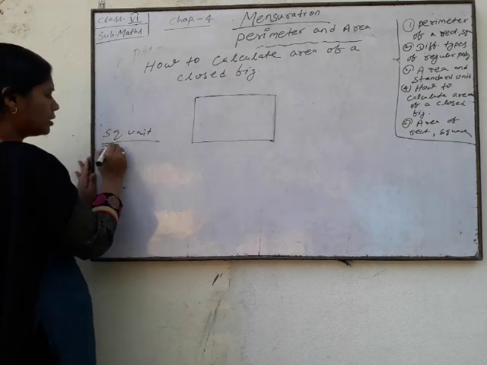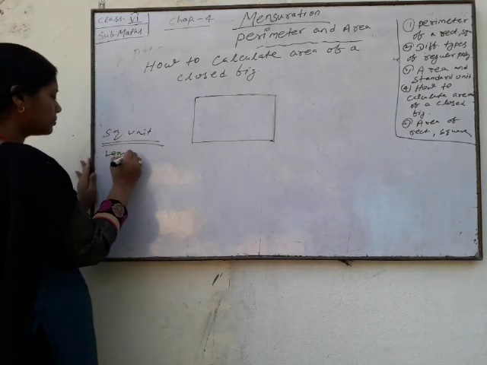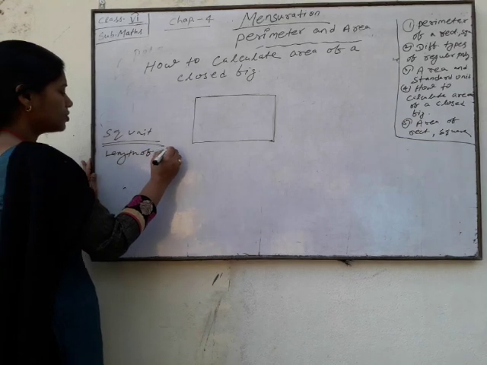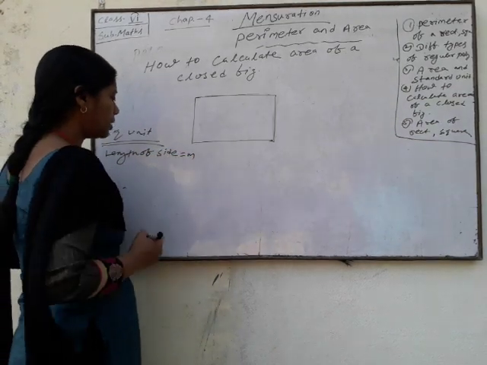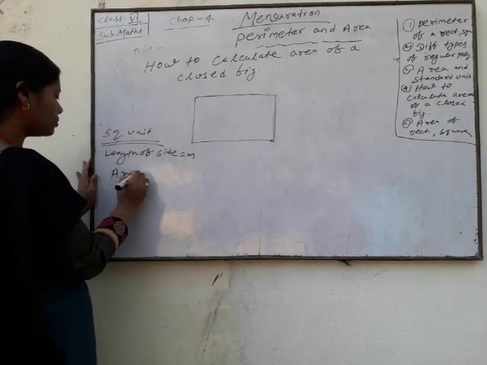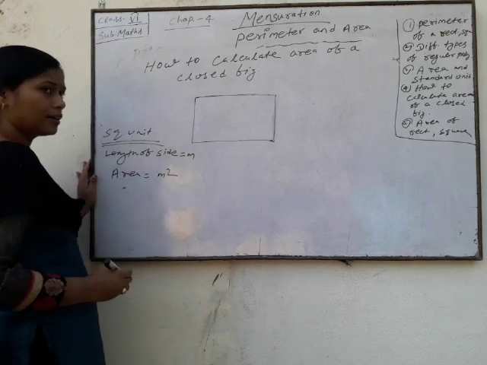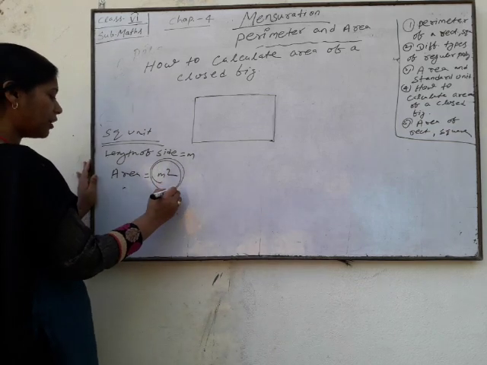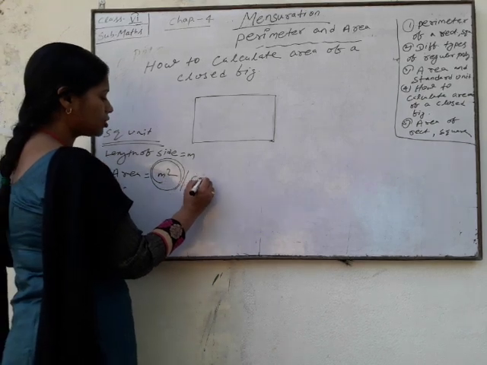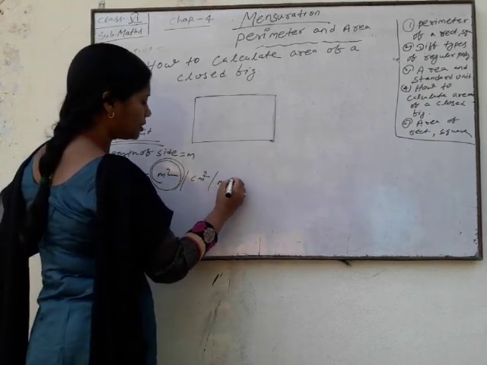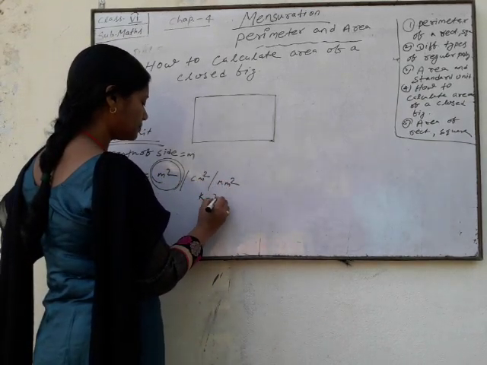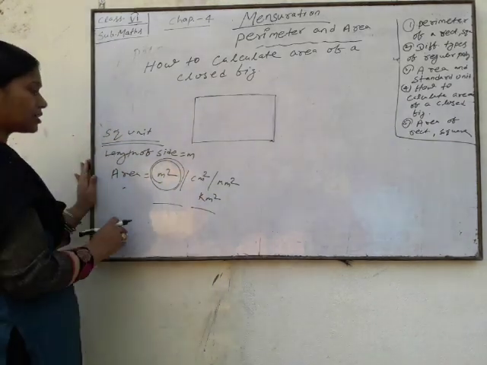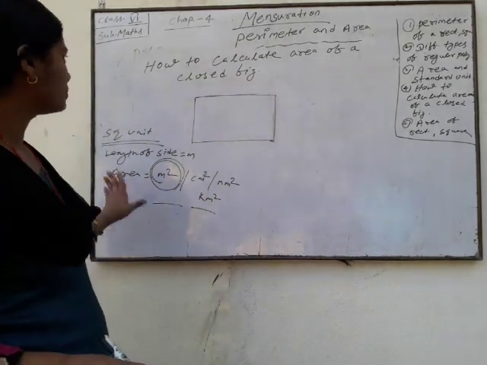Square unit means suppose your length of side is given in meter. So your area equals meter square. This is your standard unit. Meter square or centimeter square or millimeter square, kilometer square. Okay, this is the standard unit of your area.